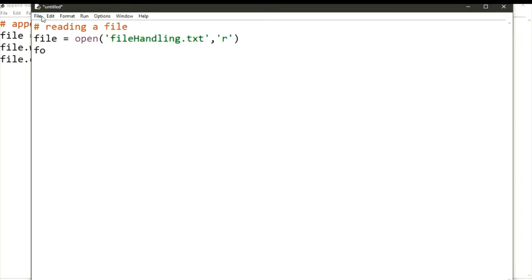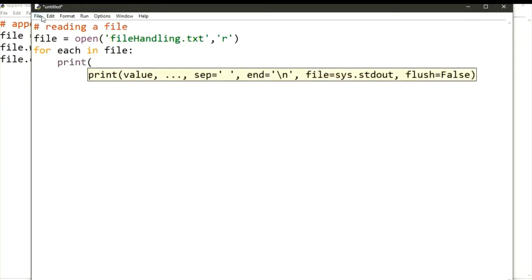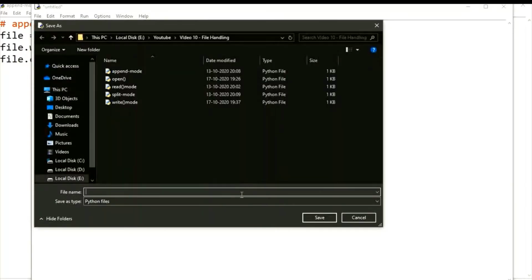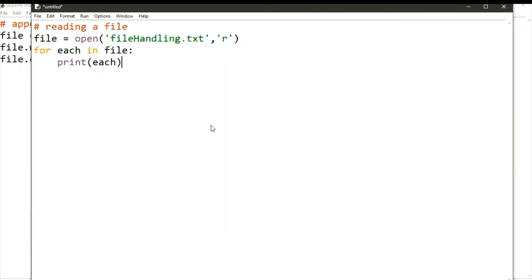in that. So for each line in file, print each. I want to print each line in that file. So let's run this by saving. Let's say reading a file.